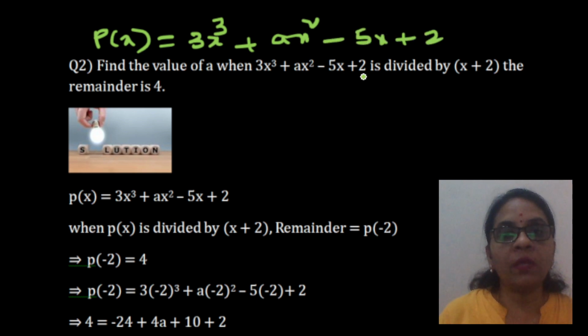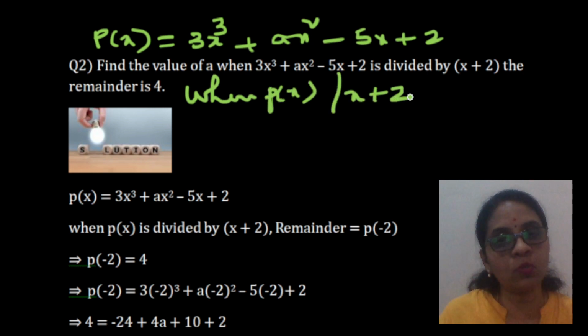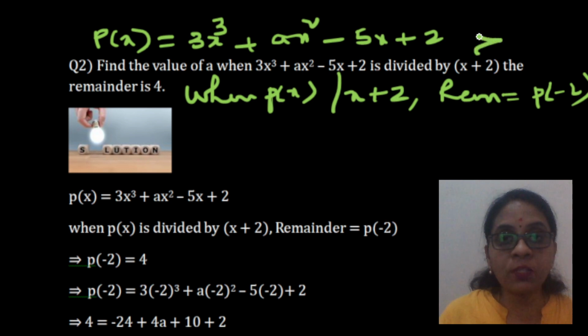This is the polynomial. Now, don't think remainder is 4, all that. We have learnt one statement. What is that statement? That when p of x is divided by x plus 2, we get the remainder which is equal to p of minus 2. Why p of minus 2? Because you have to equate this x plus 2 to 0 and x becomes minus 2. So, you are finding p of minus 2.